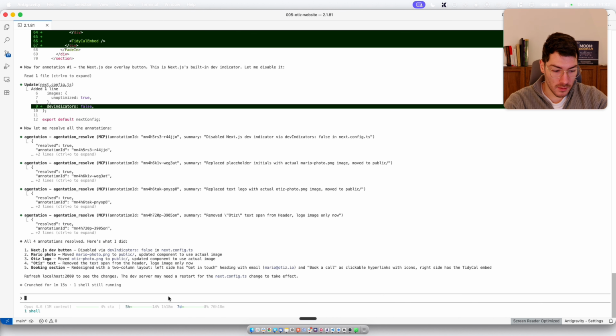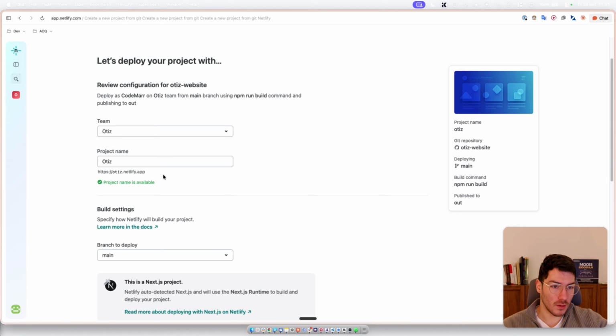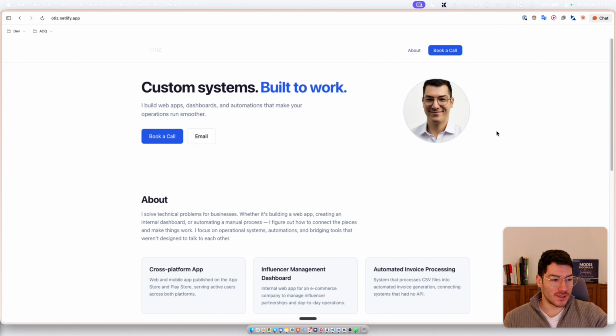So here it is, Otis website. So pretty much, yeah, let's just call it Otis in this case. So now we wait. So it's, in this case, deploying. And then after a few seconds, few minutes, then it should be ready to go. And we have an online link that I can share. And after that, I will of course connect my own domain to it. But for now, we are going to see what we have.